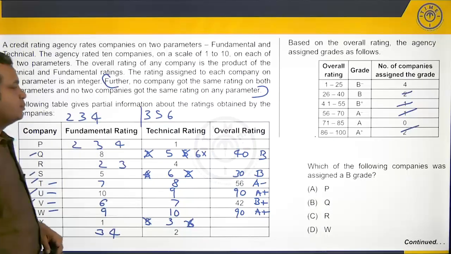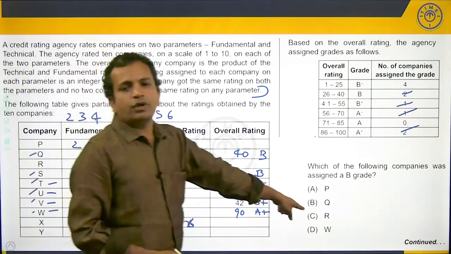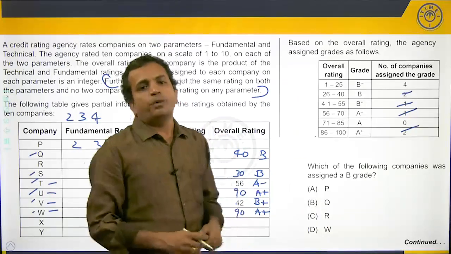Which of the following companies was assigned a B grade? We know the B grade companies are Q and S. So, from the options, it is company Q, option B.